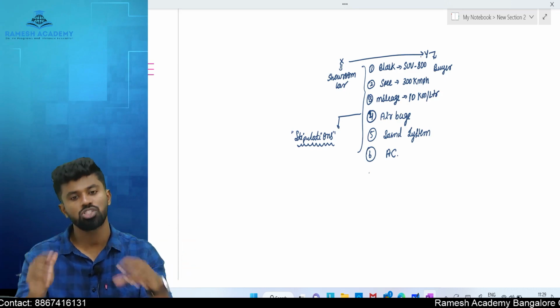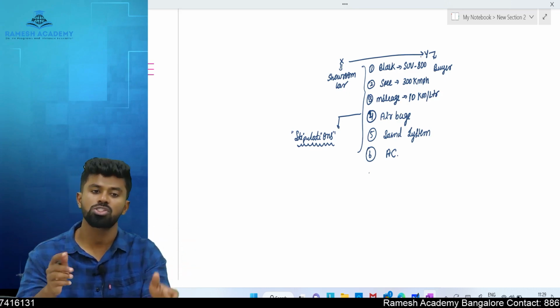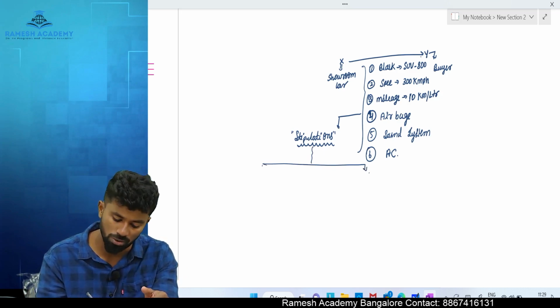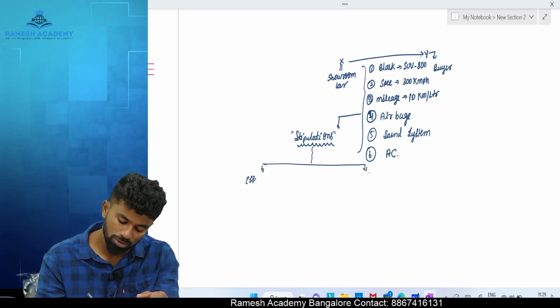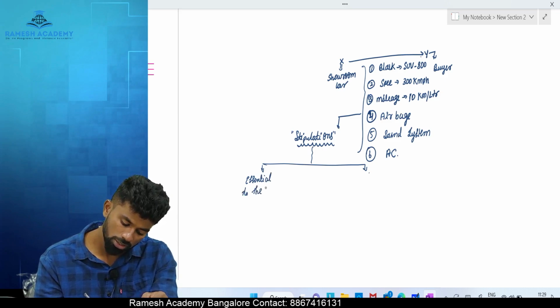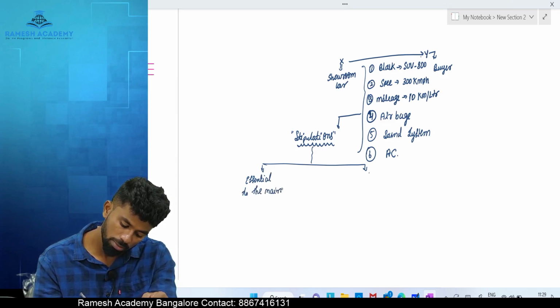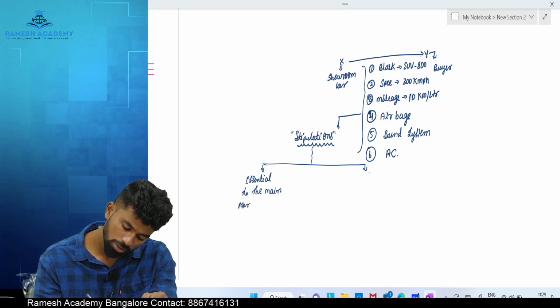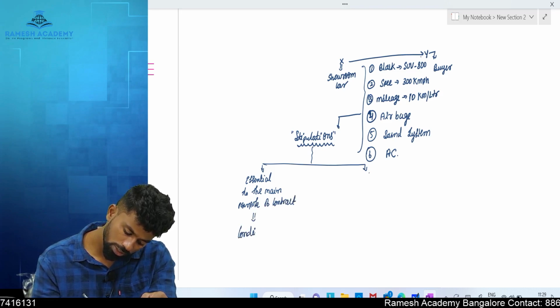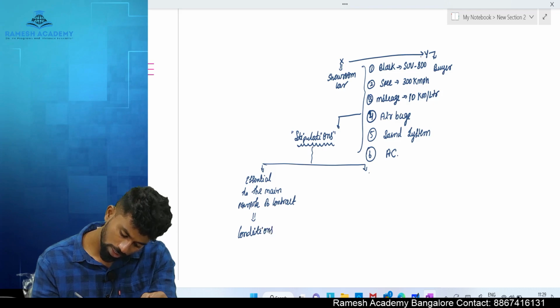Stipulations. Of these stipulations, whatever is most essential, the things which are essential to the main purpose of the contract, are called conditions.